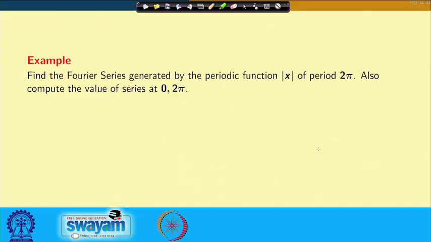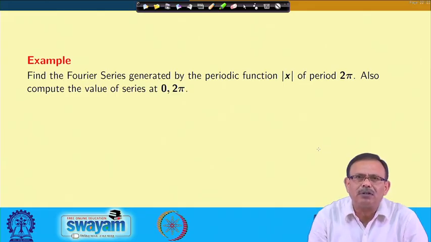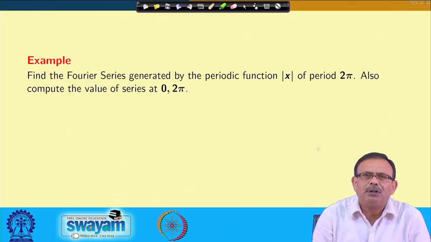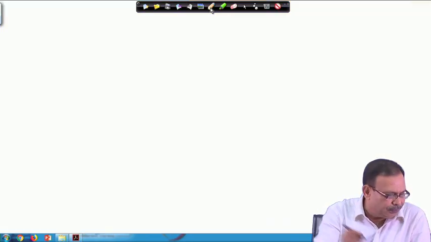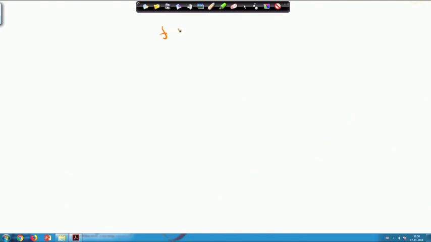We want to find out the Fourier series for the periodic function mod x of period 2 pi. So let us see, your function is f(x) equals mod x.